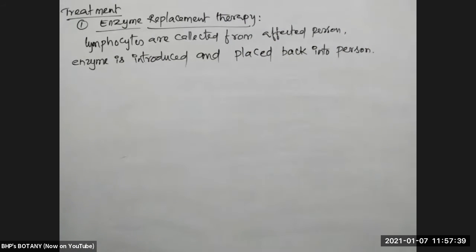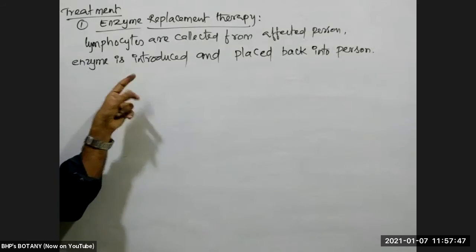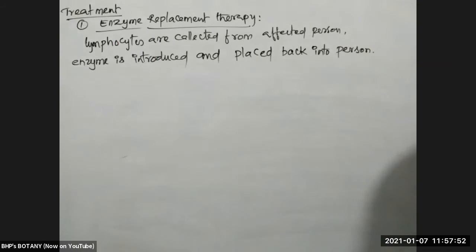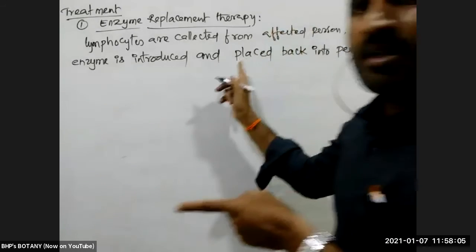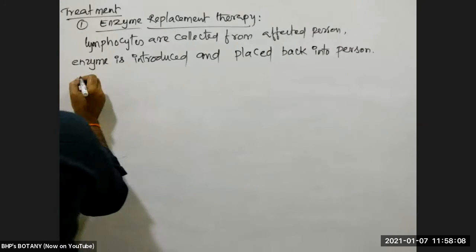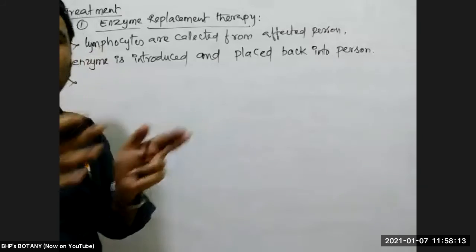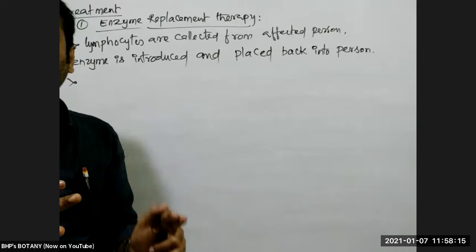From one person who is suffering with this ADA deficiency, in lymphocytes only there is a deficiency of the enzyme. From that person we can collect lymphocytes. That lymphocytes are added with ADA enzyme which we prepared in laboratory. That ADA enzyme inserted lymphocytes are again placed back in the same person. Now ADA enzyme is available, so that deoxyadenosine will be converted into non-toxic, and symptoms will be falling down.